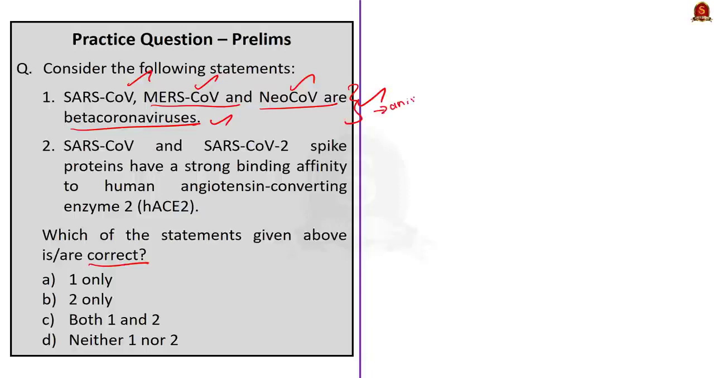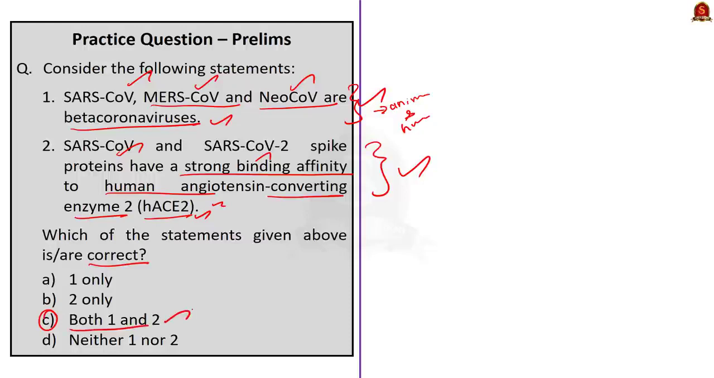Okay. Now let us take up the second statement. SARS coronavirus and SARS coronavirus 2 spike proteins have a strong binding affinity to human angiotensin converting enzyme 2, that is hACE2. See, this statement is also correct. Along with SARS coronavirus 2, SARS coronavirus 1 also has a strong binding affinity to human ACE2. Since both the statements are correct, the correct answer is option C, both 1 and 2.